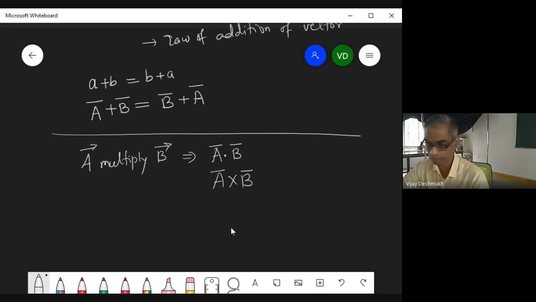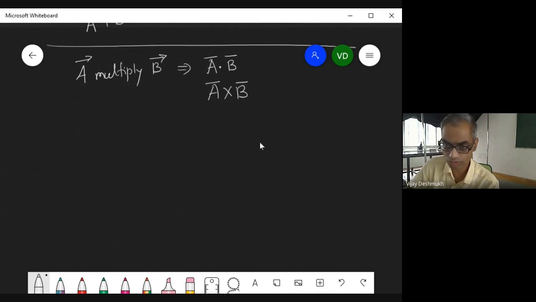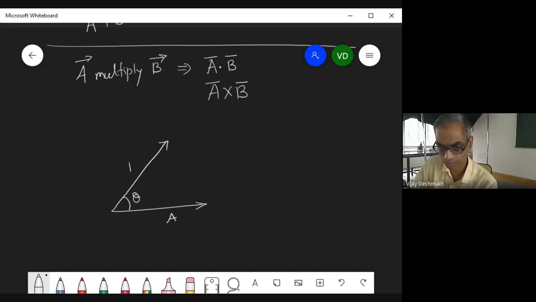Suppose you take the dot product of two vectors. Let me show here. Suppose this is vector A and vector B, and this is the angle between these two vectors, say A and B. And then you take the dot product of these two vectors. Why do you take the dot product of these two vectors? And what is the dot product?